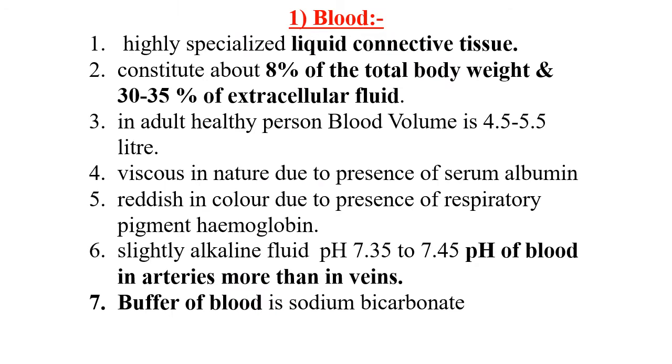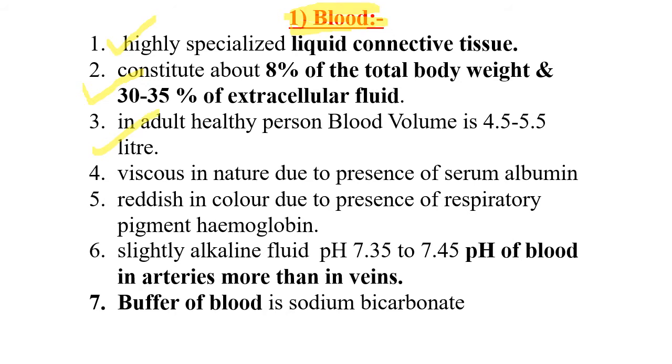Then we'll go to the first component of the circulatory system, and obviously it is the blood. Blood is a highly specialized liquid connective tissue. Remember, it is the only tissue which is in a liquid state in the kingdom Animalia. It constitutes 8% of the total body weight and 30 to 35% of the extracellular fluid. In an adult healthy person, blood volume measures about 4.5 to 5.5 liters.